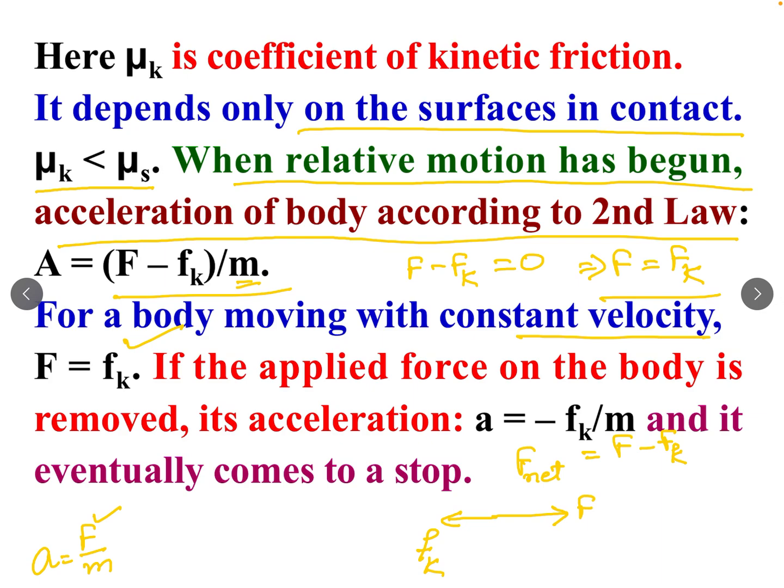If the applied force on the body is removed, its acceleration a is equal to minus Fk upon m and it eventually comes to a stop. Negative sign shows negative acceleration or retardation, so body will stop after some time.